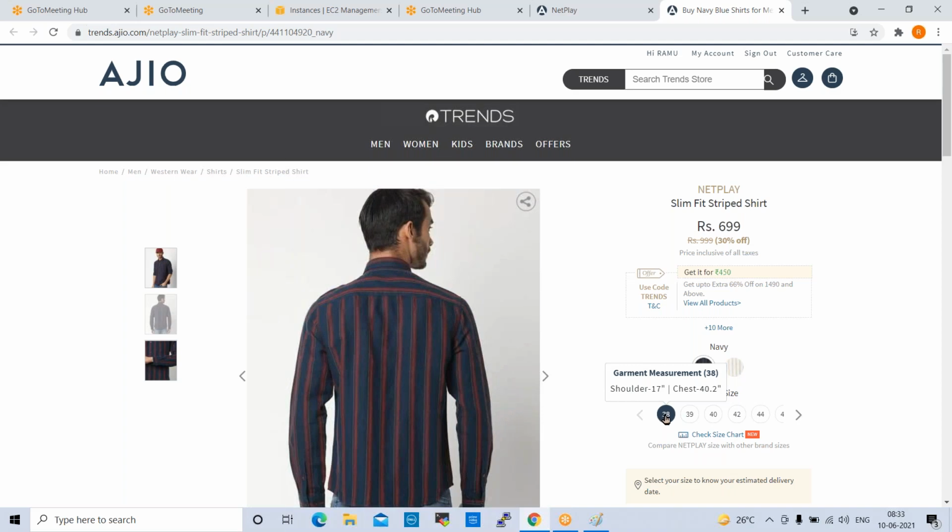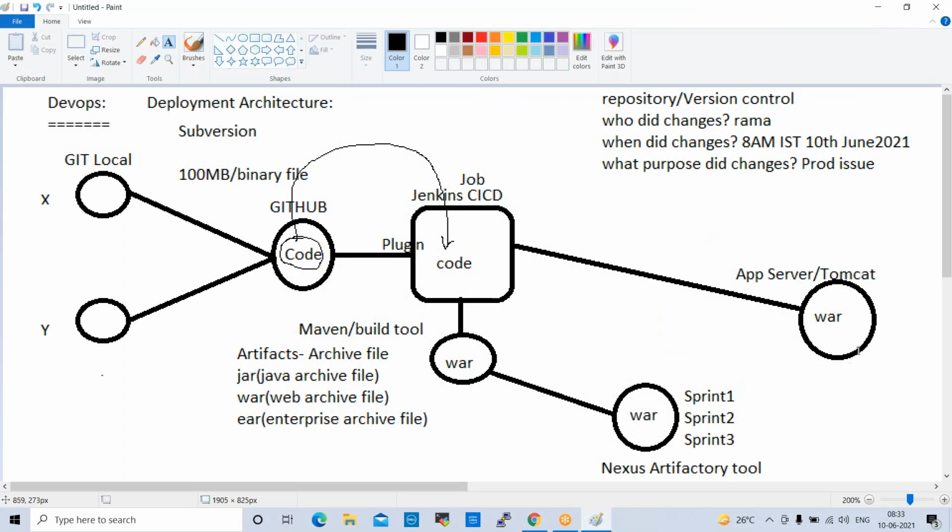Right? The same way, this is, for example, a live application. So developers do maintenance projects, maintenance activities, so they maintain the applications. Not only Reliance Trends, but Flipkart and so many sites, so many websites and applications are there. They will maintain them and keep on updating the changes here.